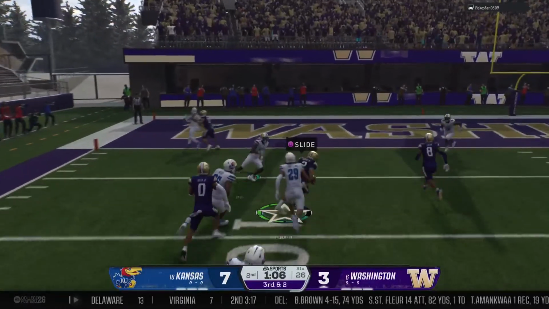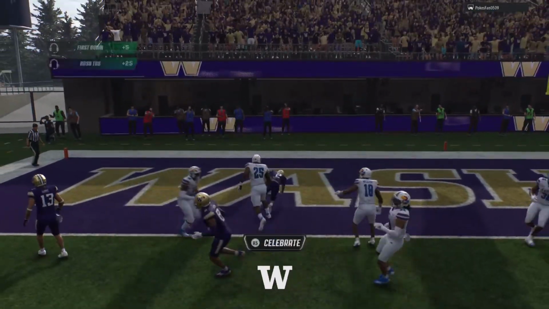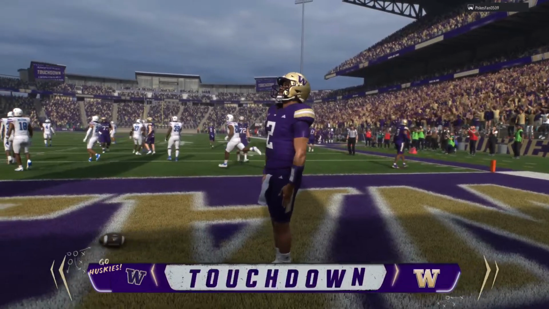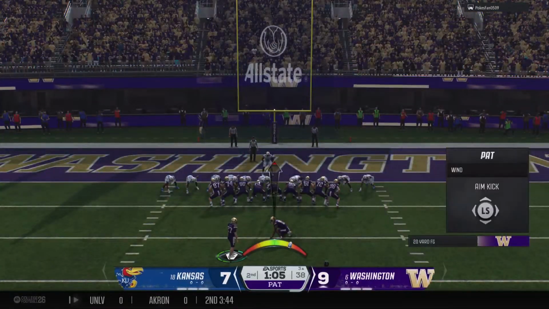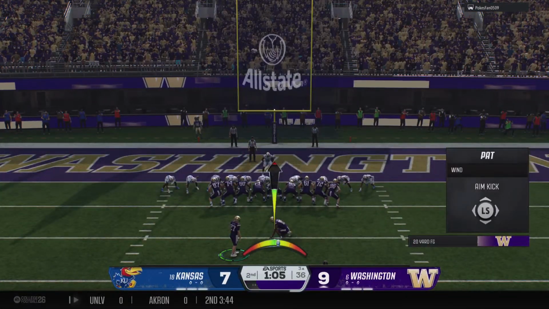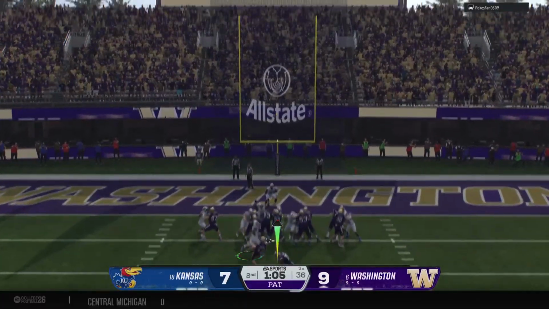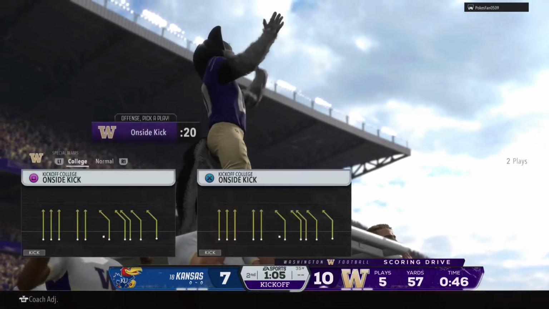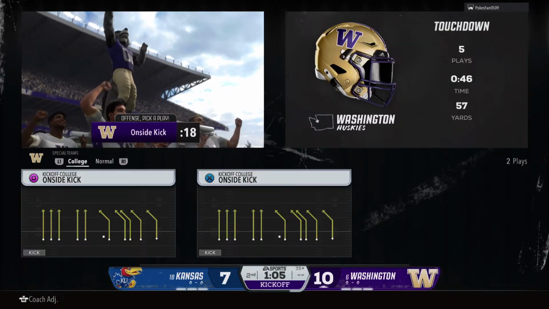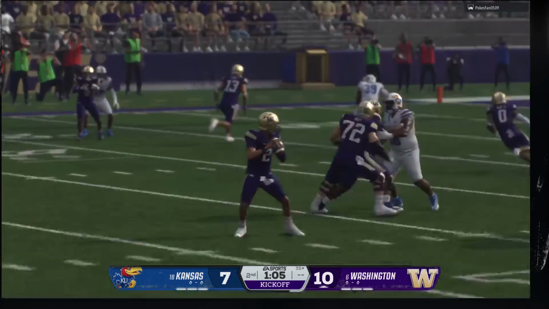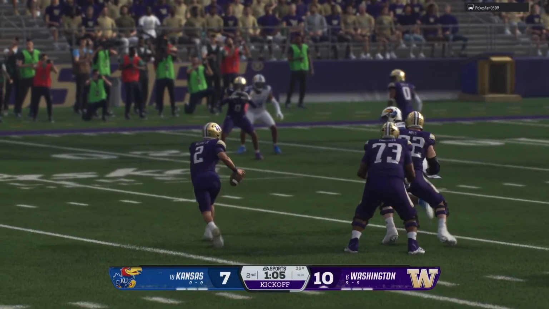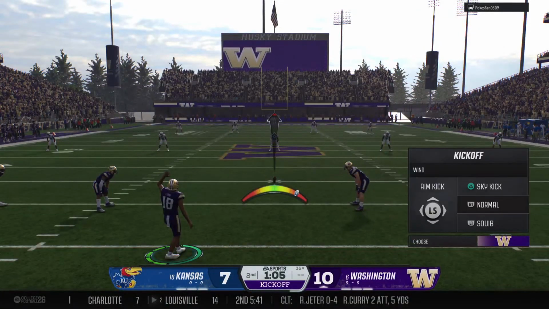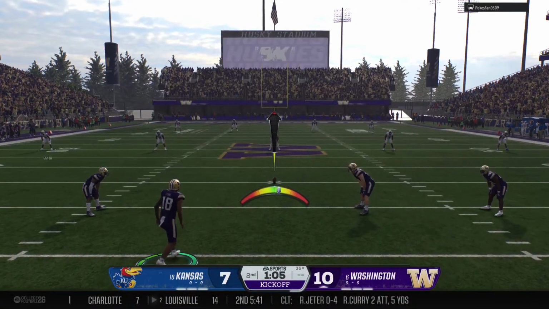Using his legs here. End zone ahead. Refusing to be brought down. Touchdown, Huskies. Chris, what a play by this quarterback. One second, he's surveying the entire field, trying to find that open receiver. The next second, he just pulls it down, tucks the football away, picks up yards, and gets a touchdown himself. What a run. So after putting up the touchdown, the kickoff team is out there to boot it away.